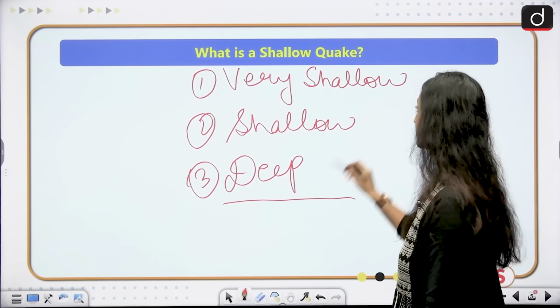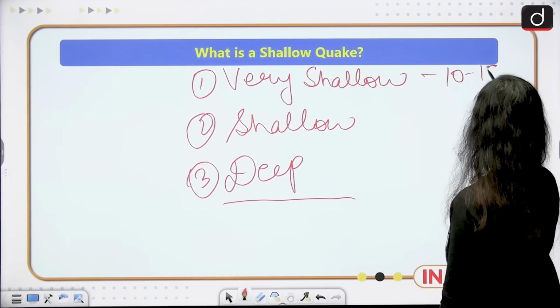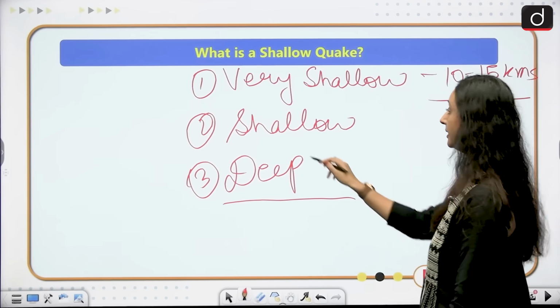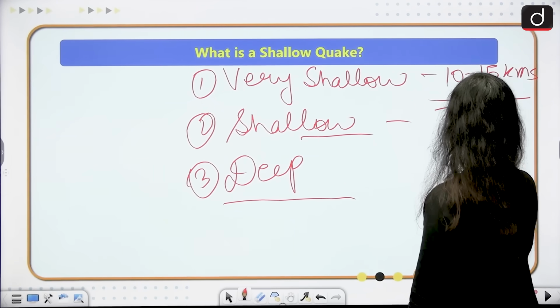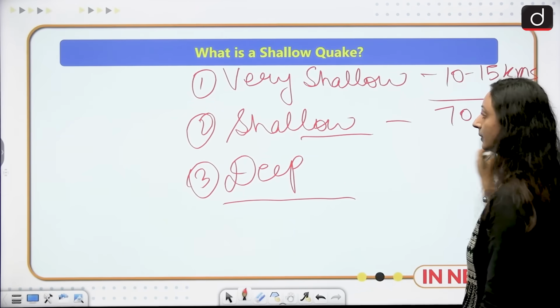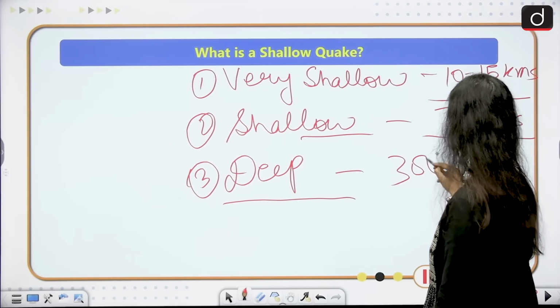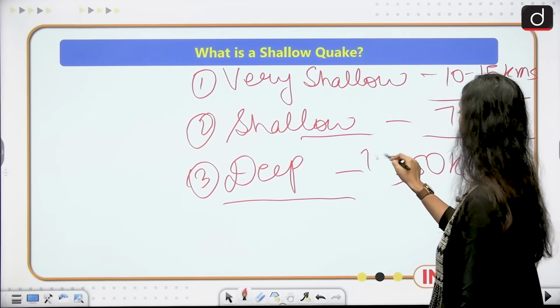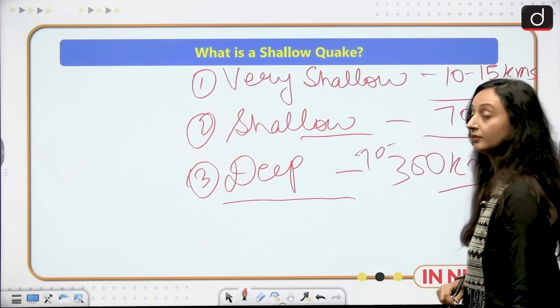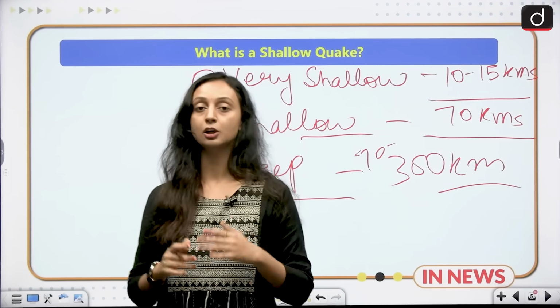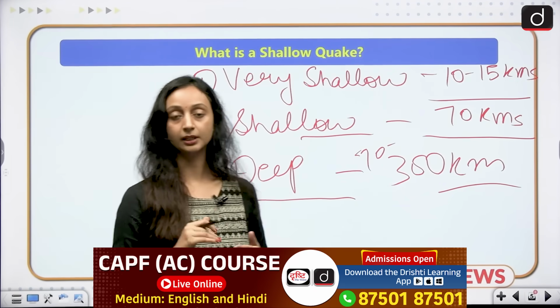When the focus is only 10 to 15 kilometers deep, we have a very shallow earthquake. If the focus is only up to 70 kilometers deep, we have a shallow earthquake. And if it is 70 to 300 kilometers or above, then we have a deep-seated or deep focus earthquake. So what is the difference between these different types of earthquakes?